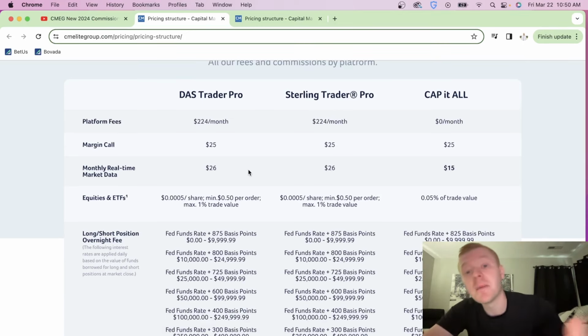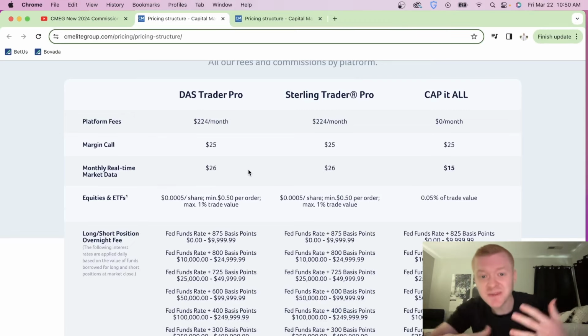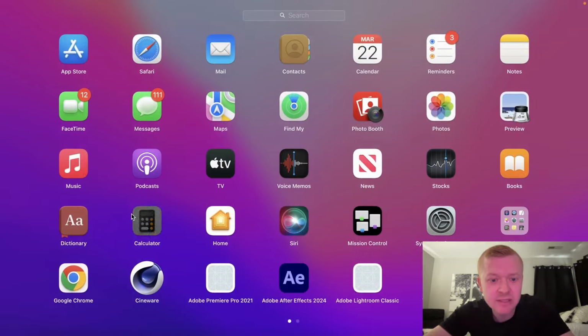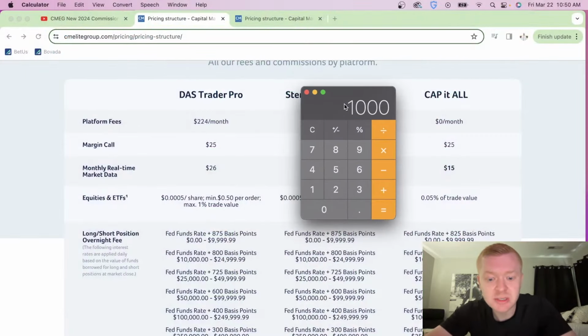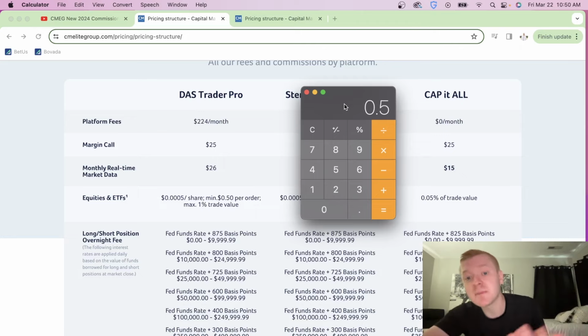Let's do the math here, and I'm also going to show you guys some personal trades I've taken and the fees that I accumulated, because I just feel like that live personal example will demonstrate a little bit better for you. So let's pull out the good old calculator. 1,000 shares times 0.0005 is 50 cents. So you're going to be hitting that minimum order there on the 50 cents. Round trip is going to be $1, right?